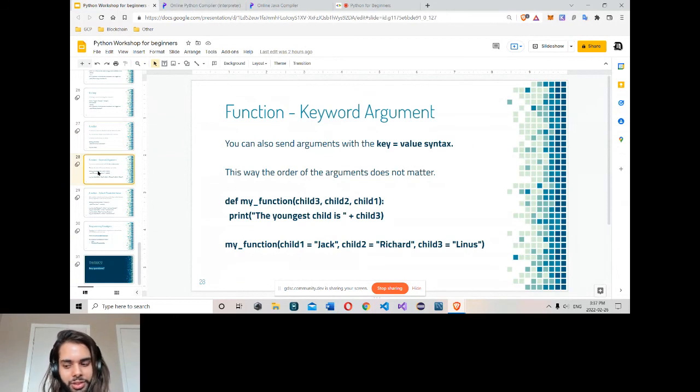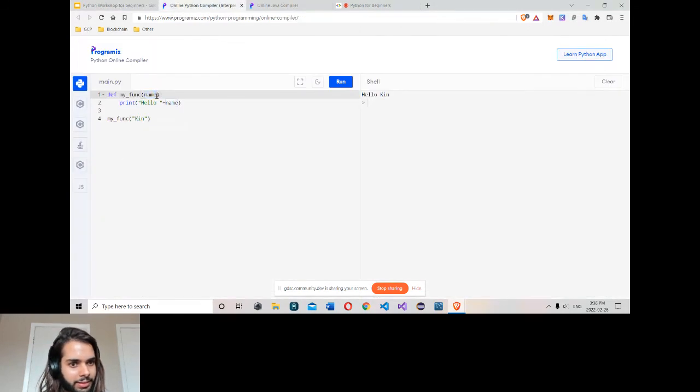So also you have something called a keyword argument. Let me see, I have a lot of names here. So let me have name 1, name 2, name 3. Okay. I'm also going to print all names here, with name 2 and name 3.